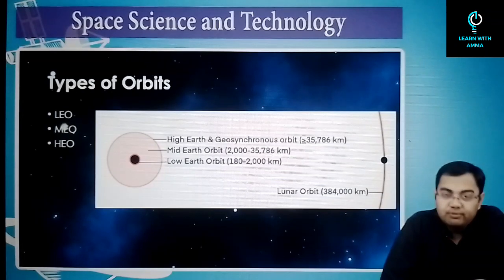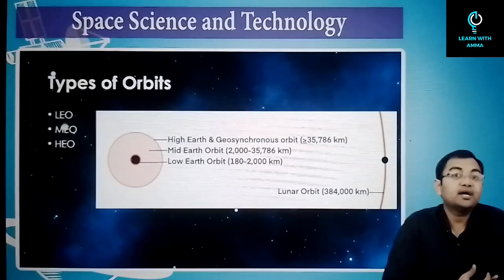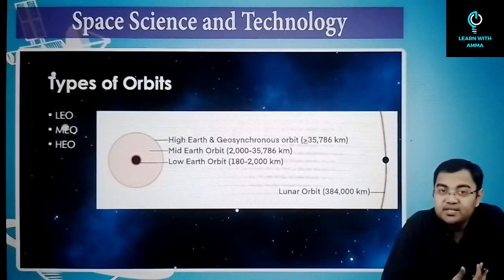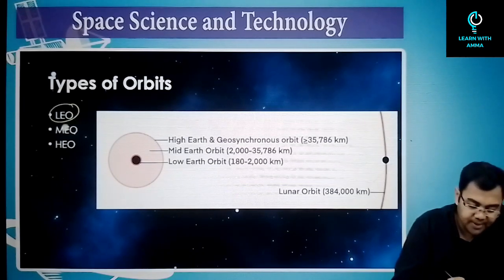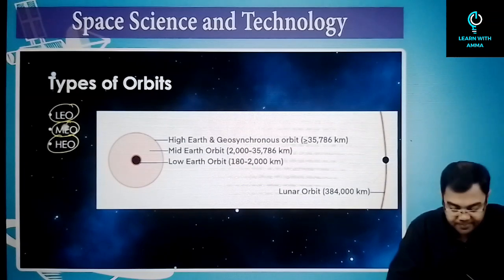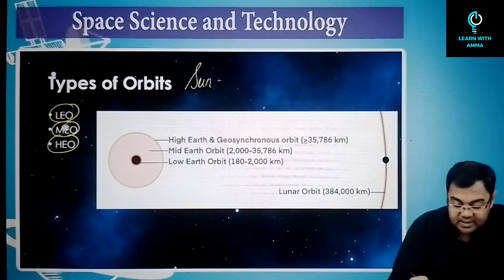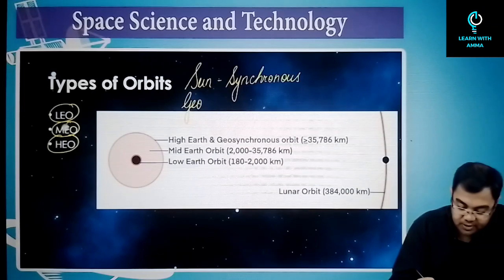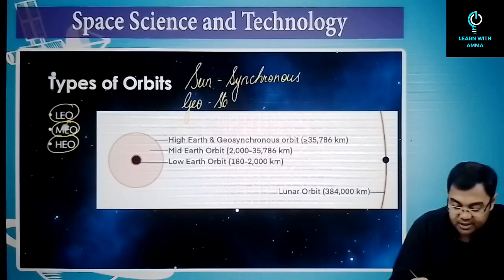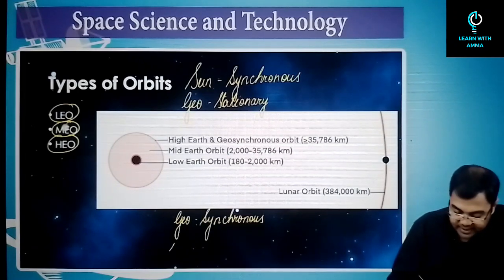Now the next topic that we have to see is types of orbits. There are many terms that might be thrown at you. If you have been going through the newspapers, you'll observe there are many kinds of terms that come into the picture. For example, you have low Earth orbit, medium Earth orbit, and high Earth orbit. But apart from that, there are other terms as well. For example, you might have come across the term sun synchronous orbit. Then you also have geostationary orbit, then geosynchronous orbit. Then there is semi-synchronous orbit. So there are a lot of terms.